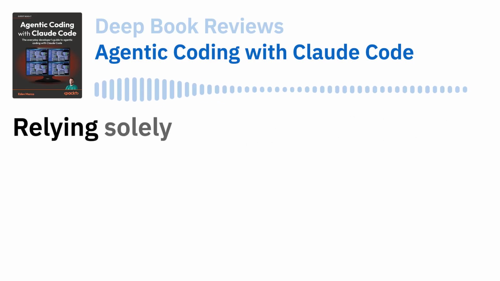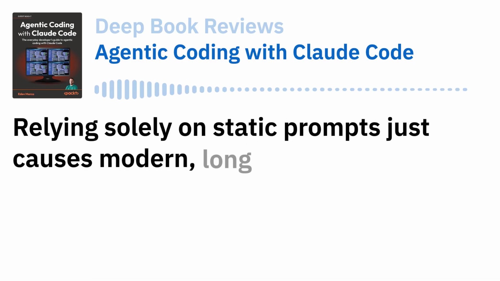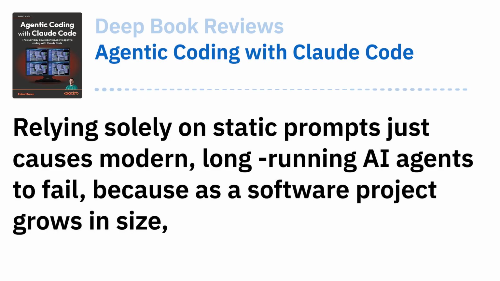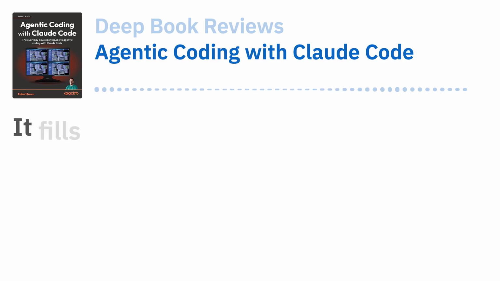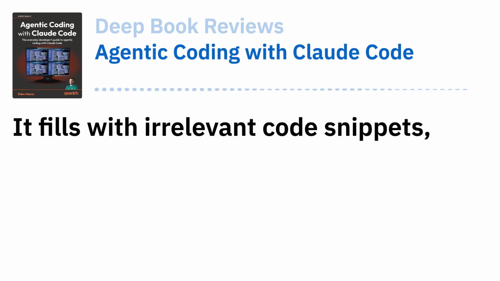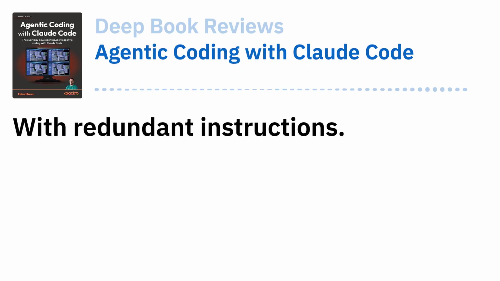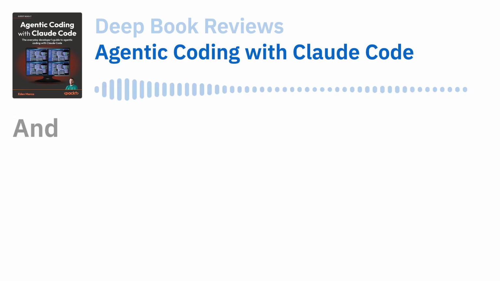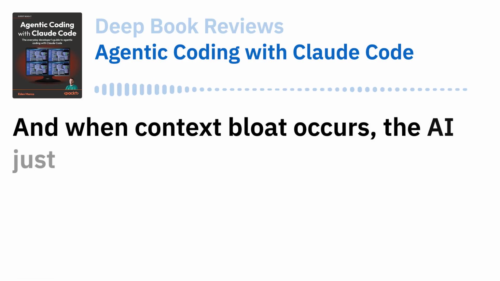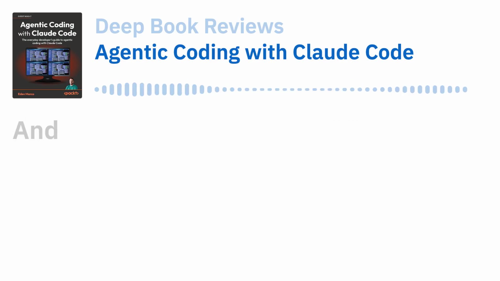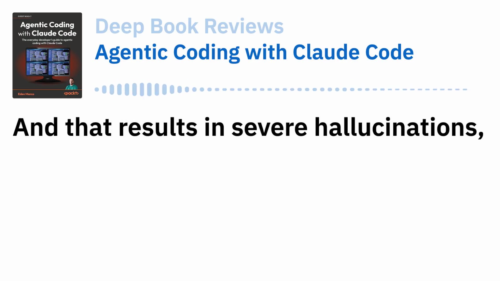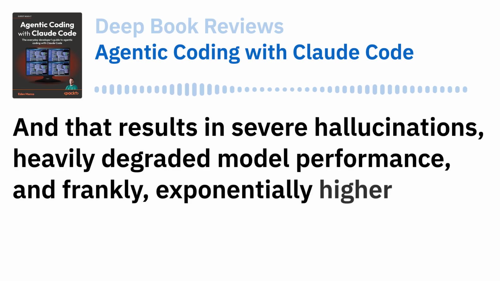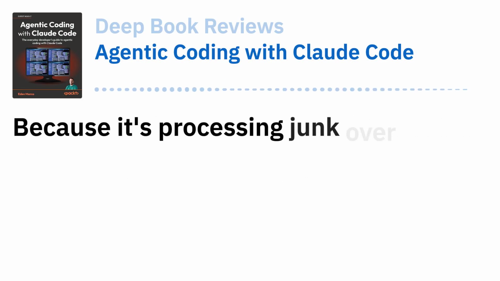Exactly. Relying solely on static prompts causes modern, long-running AI agents to fail, because as the software project grows in size, the AI's context window just fills up. It fills with irrelevant code snippets, previous conversation history, redundant instructions. Right. And this phenomenon is known as context bloat. Context bloat. Yeah. And when context bloat occurs, the AI completely loses track of its original goal. And that results in severe hallucinations, heavily degraded model performance, and, frankly, exponentially higher API costs. Because it's processing junk over and over.